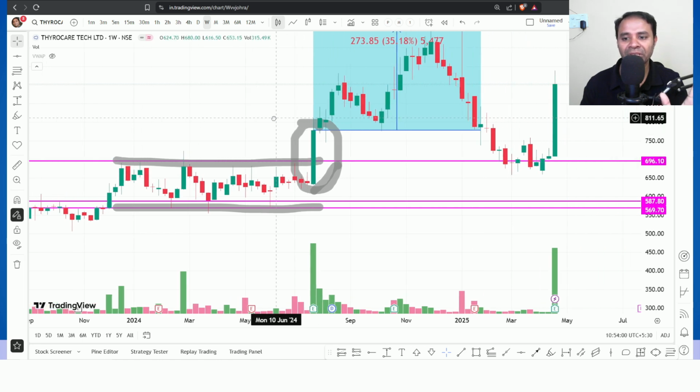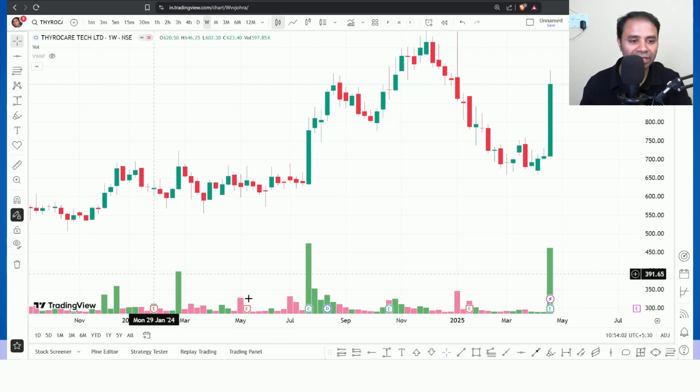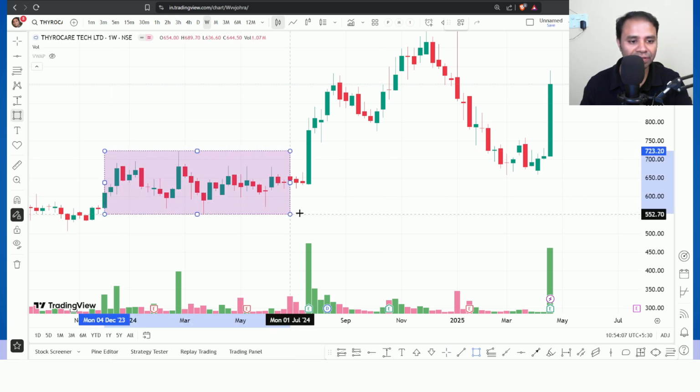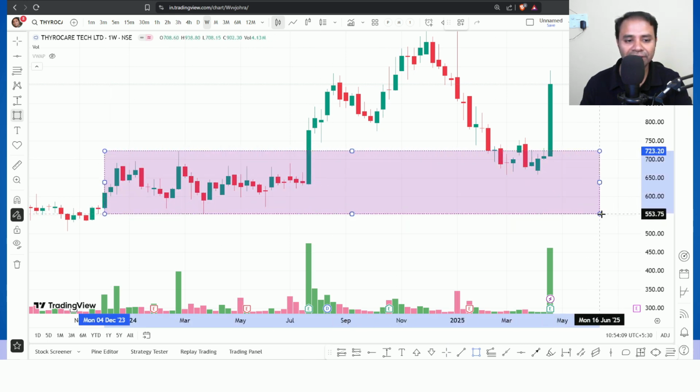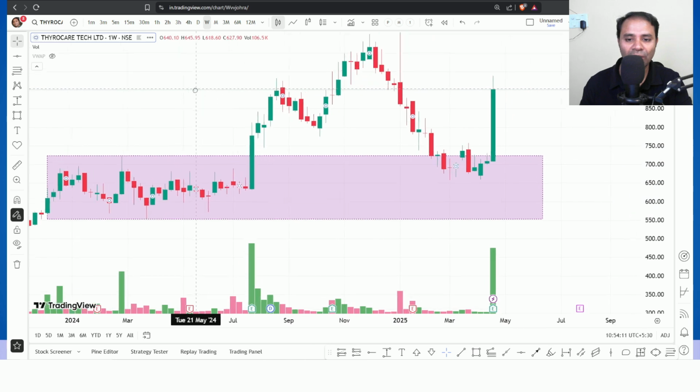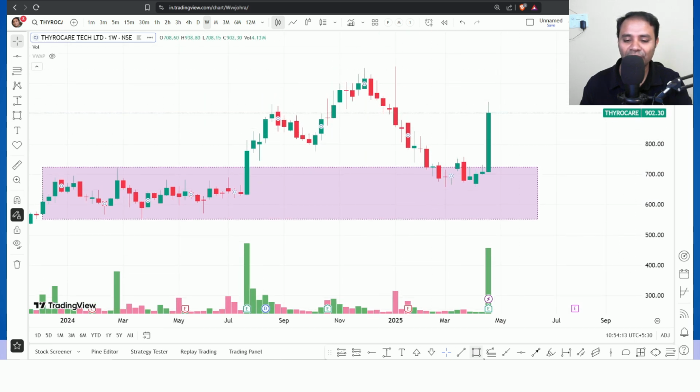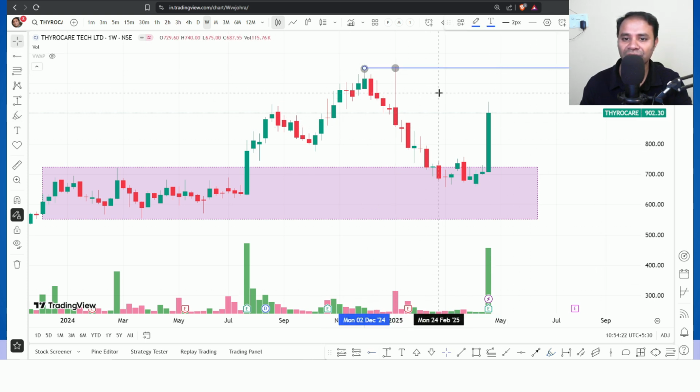Okay, so see, and let me delete the previous. This is an accumulation process, right? The same process I just extended to the right side. What happened? This stock breached whenever it reached this level. Okay, see, a lot of wicks are there and people exited. See, 1050 is a good exit point.